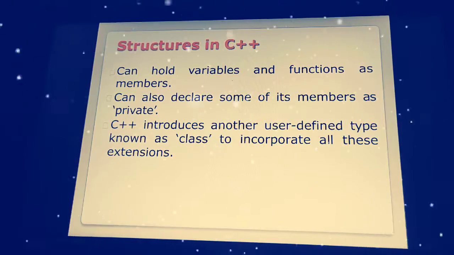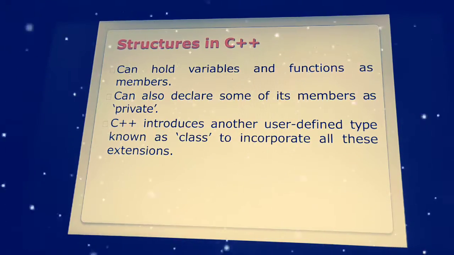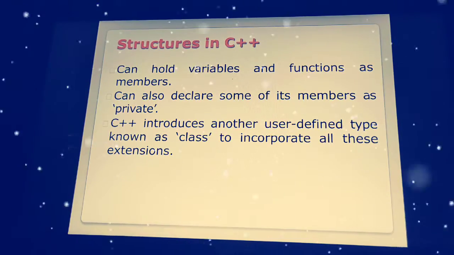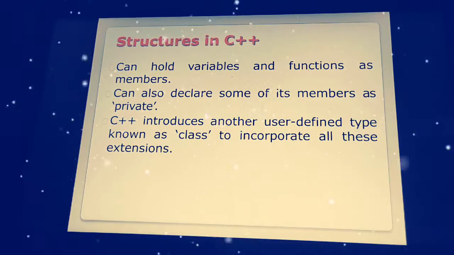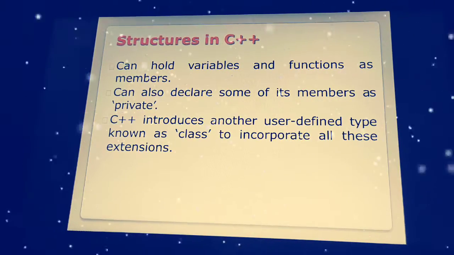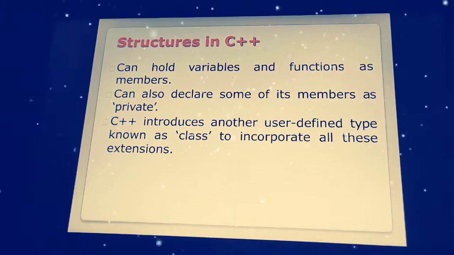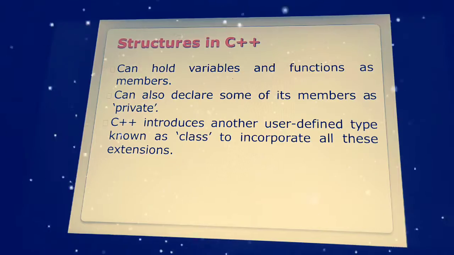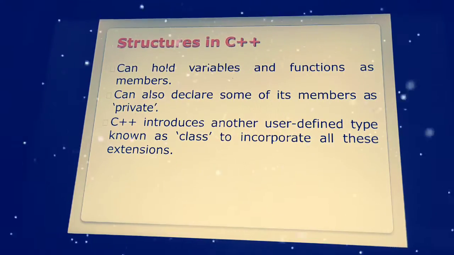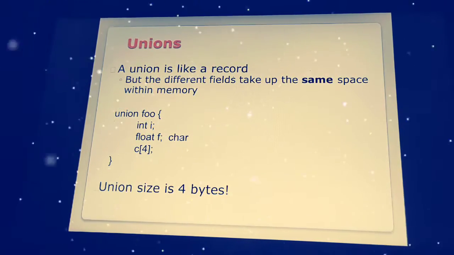Here C++ introduces another user defined data type known as class. I'm not mentioning the class data type over here. I'll give a brief discussion about classes and objects and all the features of C++ in my other presentation. And now coming to the unions.